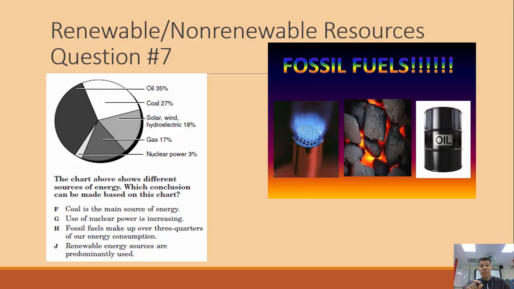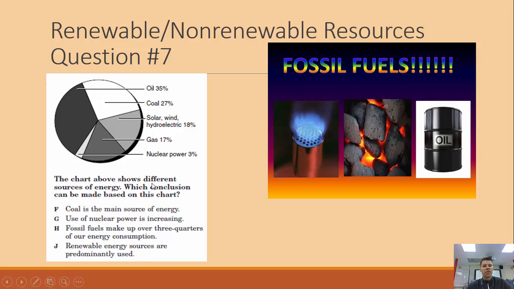This is a math question. It requires a little bit of science knowledge, but it's basically a simple math question. Look at our pie chart, which we know must add up to 100%. We see our fossil fuels: oil, 35%, coal, 27%, and natural gas, 17%. We see a little nuclear power, 3%, and then our renewable energy, all of it combined, 18%.